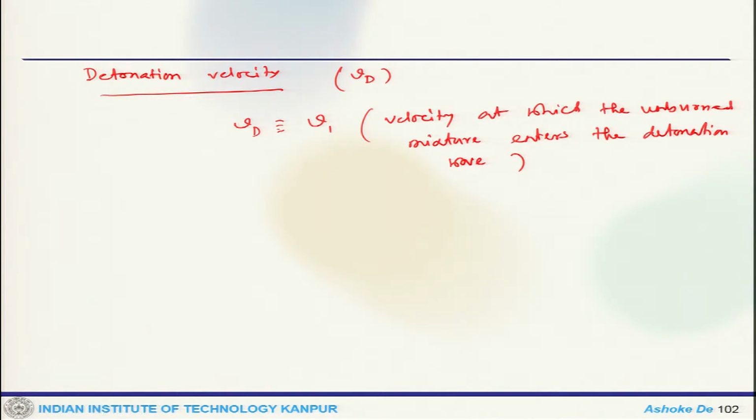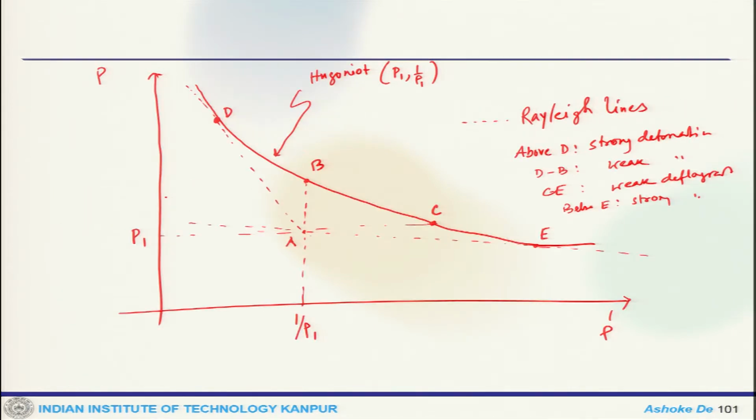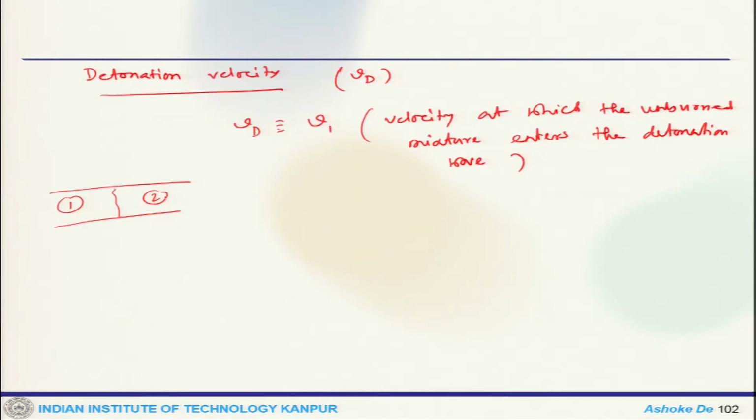Now if you recall from that particular figure, this is state 1 and this is state 2. Now for detonation, state 2 will be the upper CJ point at which the velocity is sonic.